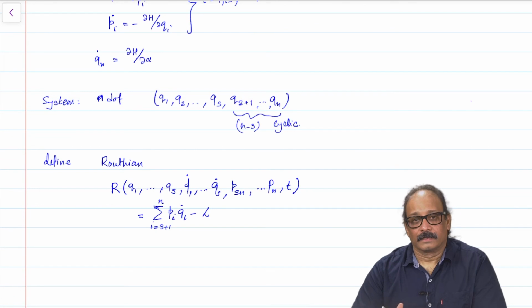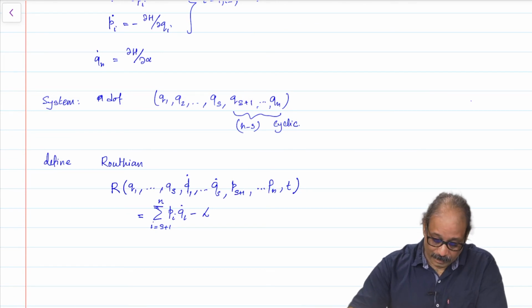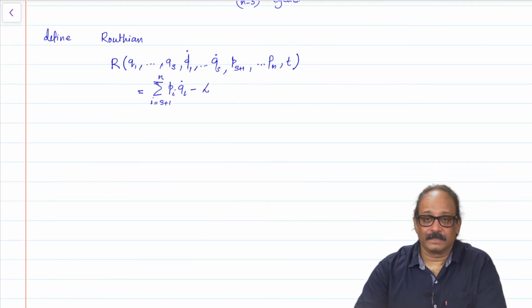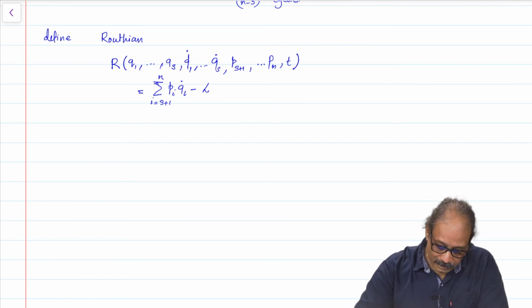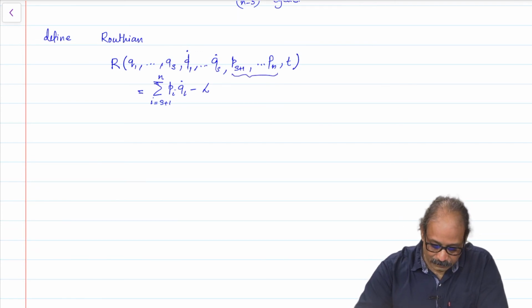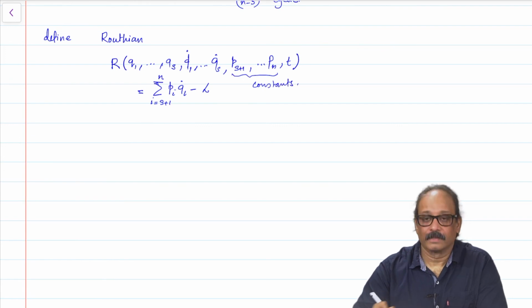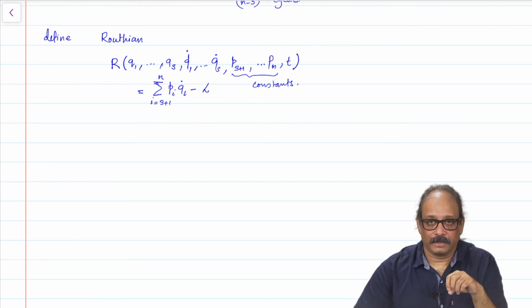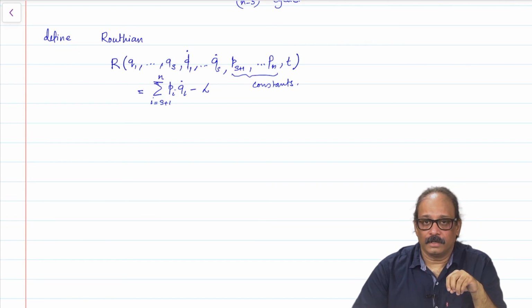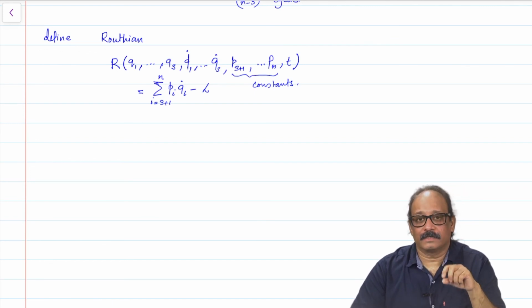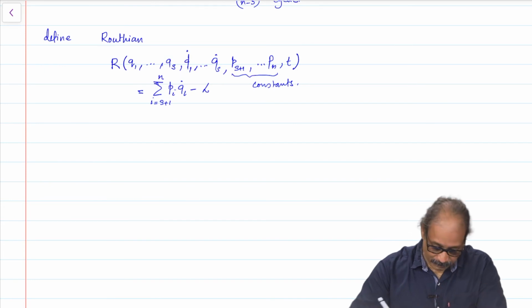Okay. This is the Routhian. Now, you can clearly see the advantage of this. Out of these, the ones that are cyclic have constant momenta. So, effectively you have only s second order differential equations.